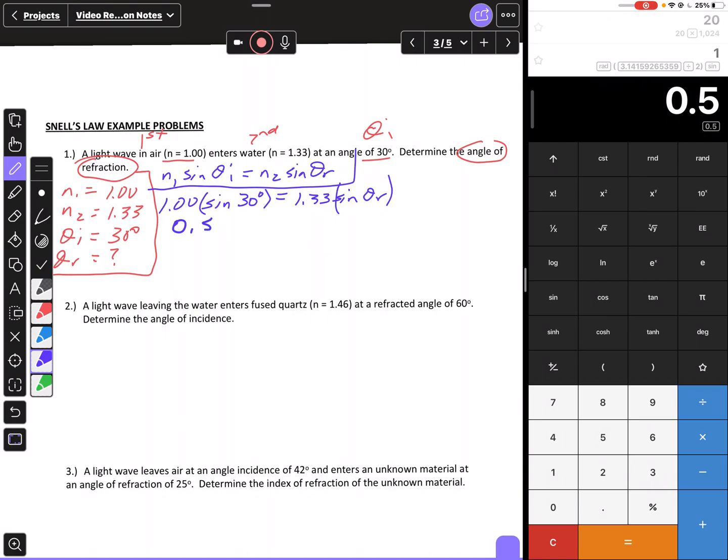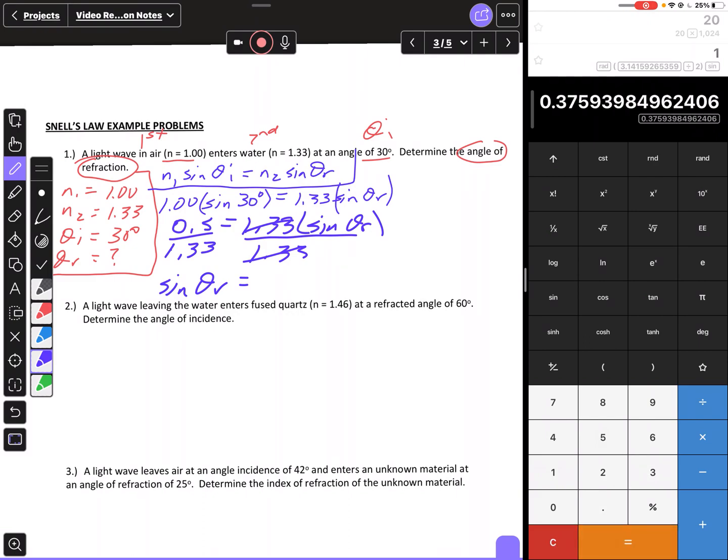So 0.5 is equal to 1.33 times the sine of theta R. Now I need to get theta R by itself. So first I want to divide both sides by 1.33. What that's going to do is make my sine of theta R equal to 0.5 divided by 1.33. So I take 0.5 divided by 1.33, and that gives me 0.375.